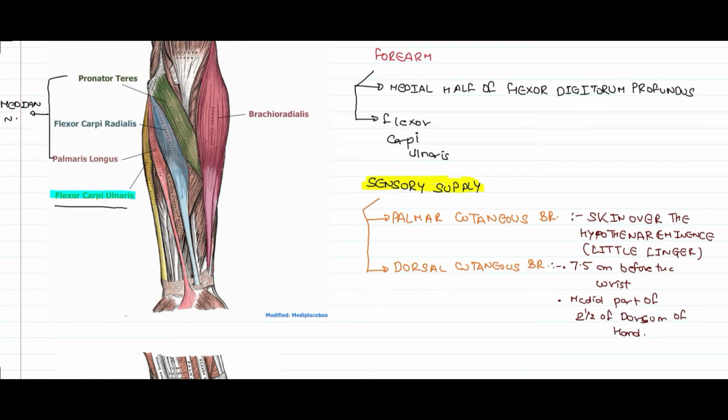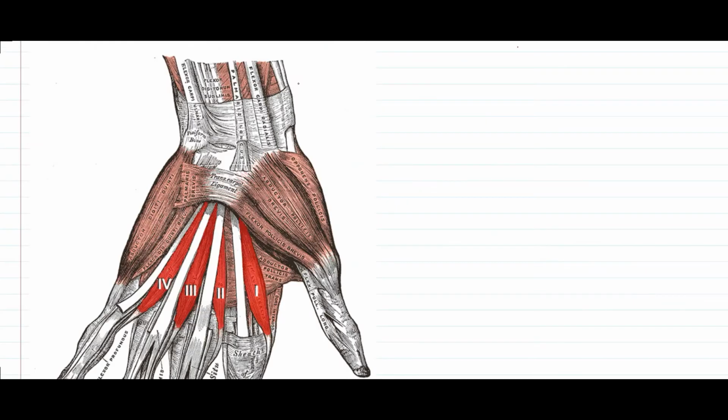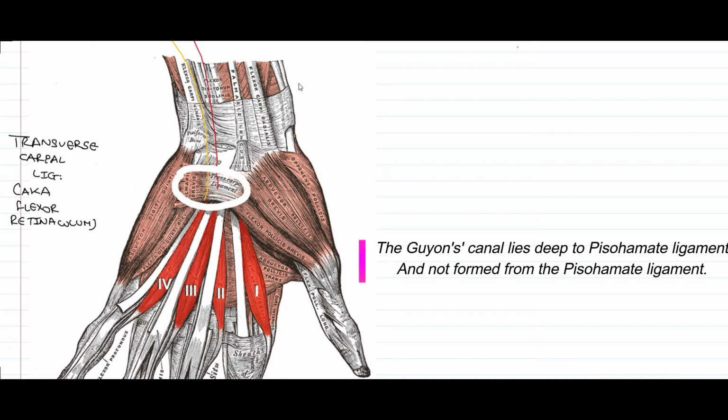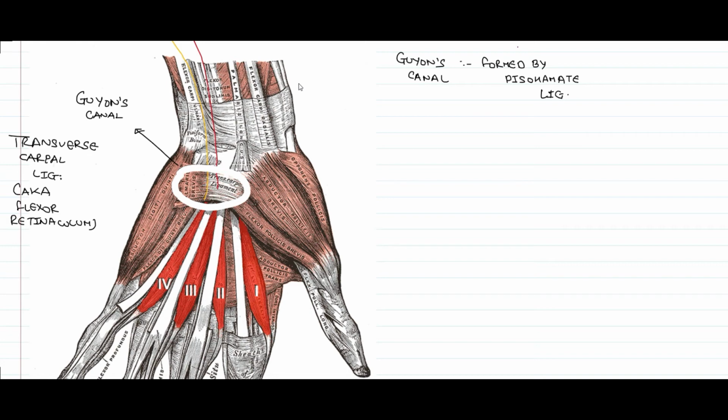Now, let us move forward and take a look at the branches of ulnar nerve in the hand. The ulnar nerve will travel along with the ulnar artery superficial to the flexor retinaculum. The flexor retinaculum was previously known as the transverse carpal ligament. While traveling superficial to the flexor retinaculum, the ulnar nerve and the ulnar artery pass through the Guyon's canal, which is formed by the pisohamate ligament, which is formed by the pisiform and the hamate carpal bone.